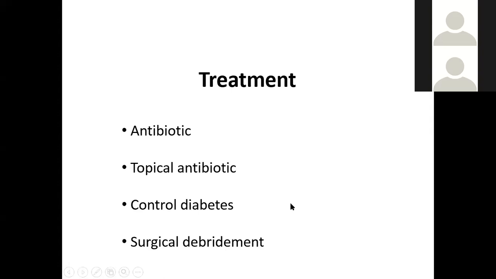If he is a patient of carcinoma, try to control the carcinoma, try to improve the immunocompromised state, try to improve the immunity of the patient. So this is the most important step in the treatment of this disease. The best thing is to first improve the patient's status and then give the topical antibiotics and general antibiotics.